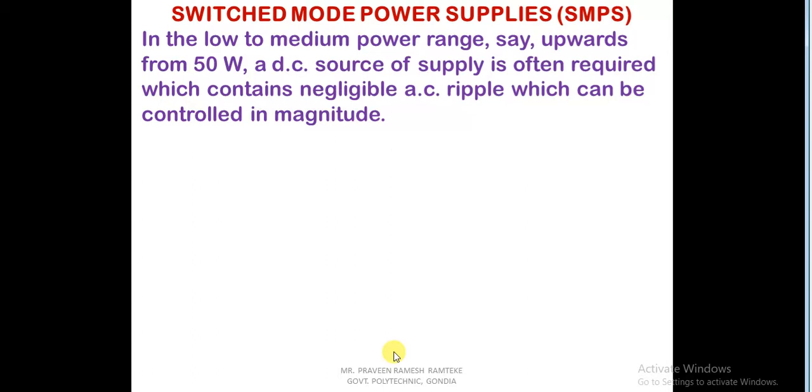So, where and why is it required? We know that computers, televisions, LCD and LED TVs consume less power, but they require DC voltage. They have different parts inside, and each part requires a different power supply.